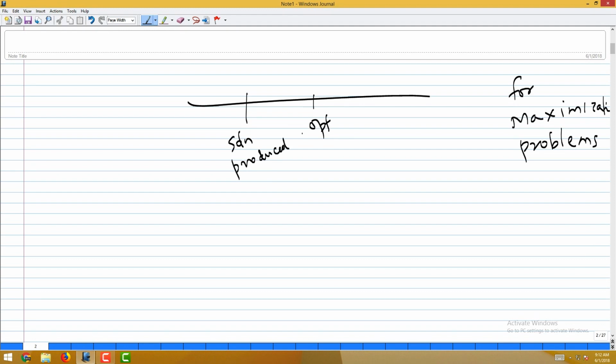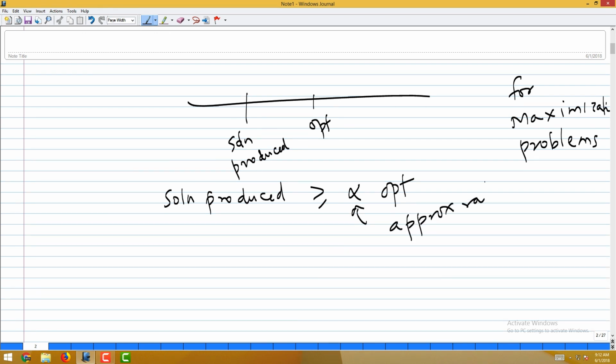So, now what we want to argue is that it is not too far. What sort of argument do we want to give? The solution produced is less than opt. We want to show that it is greater than or equal to some alpha times opt, and this alpha would be my approximation ratio. For minimization problems, we want to show the solution produced is at most some alpha times opt.